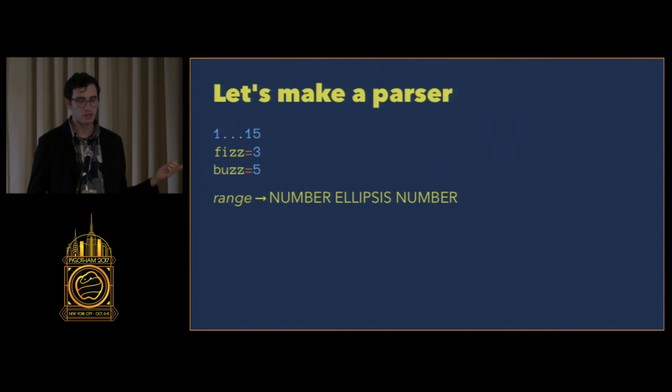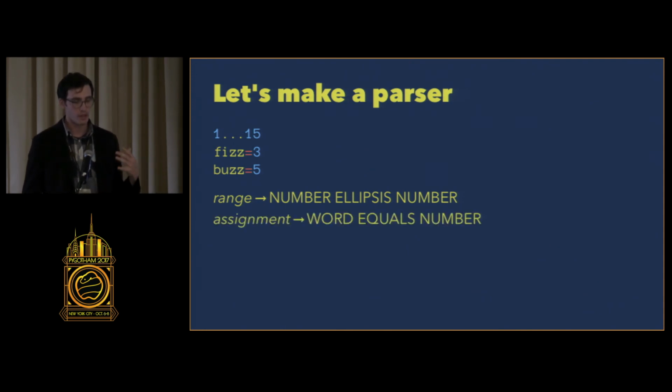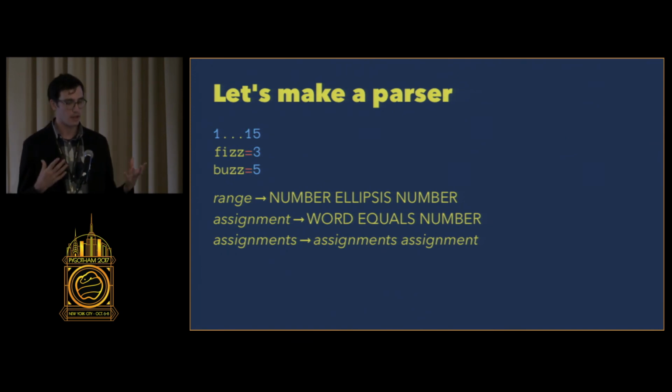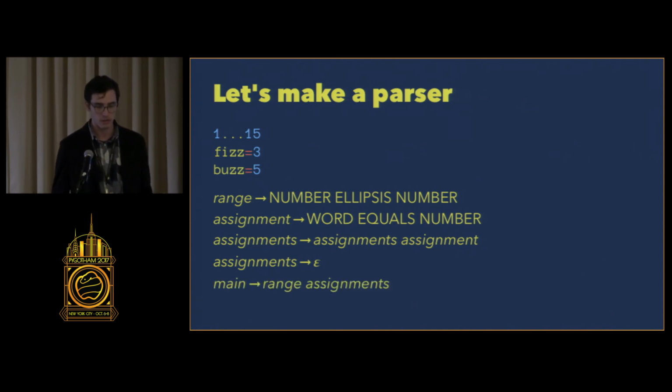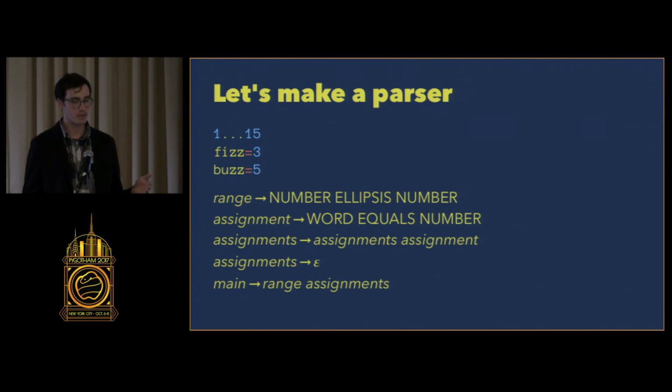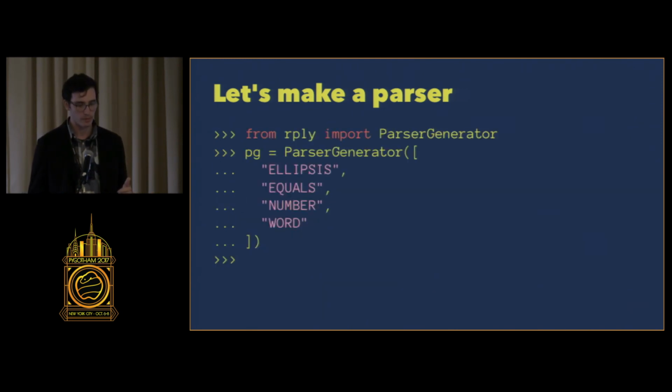I'm going to say that the range is the number followed by the ellipsis followed by the number. Assignment is a word followed by the equals sign followed by a number. Assignments is sort of like a recursive. It contains any number of assignments plus an additional assignment, and it could be just no assignments at all. And finally, our main production is a range followed by a number of assignments.